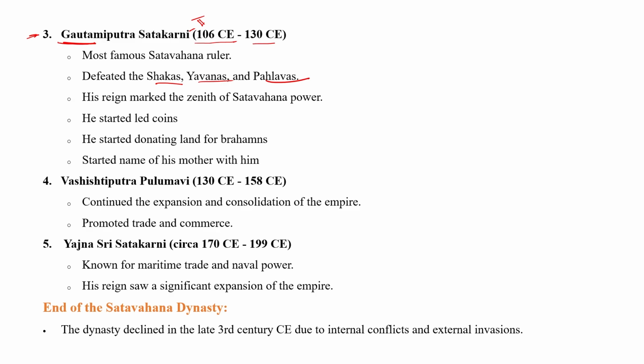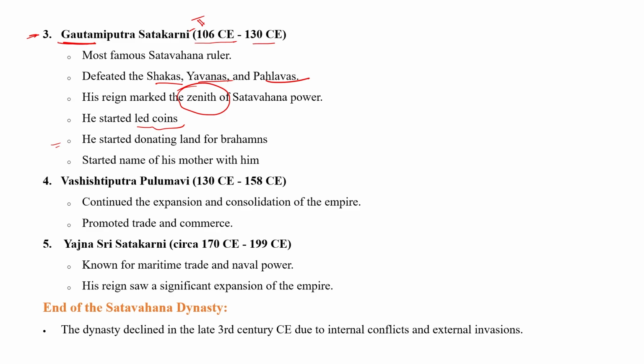As I told you, he was the most powerful ruler, and his military and administrative strategies were very strong. That's why during his time, Satavahana power was known as the zenith, or at its peak point. He also started some coins made of lead. So he started lead coins. Also, he was the first king who donated land for Brahmins. As his name was Gautami Putra Satkarni, he started the name of his mother with him.